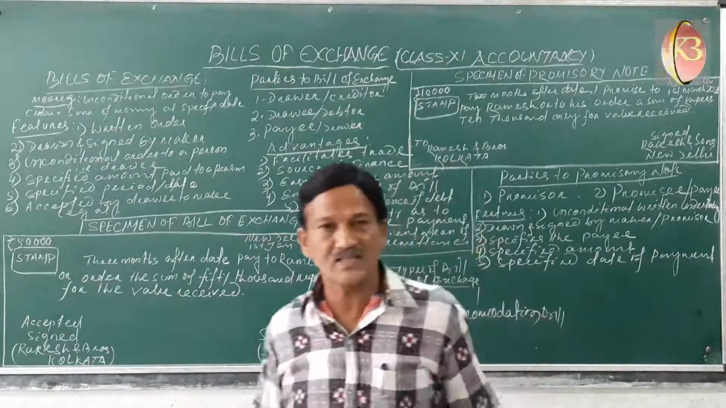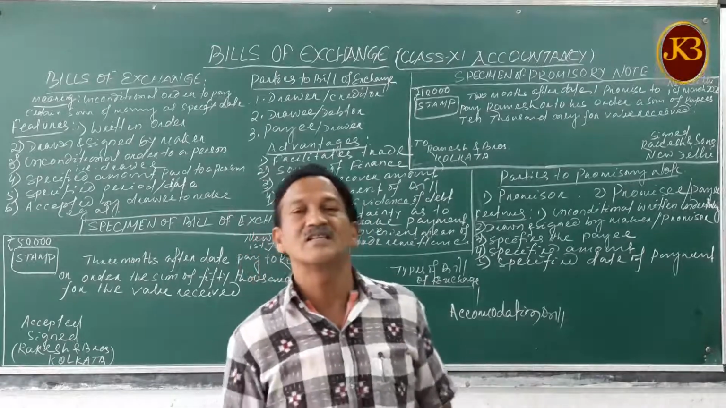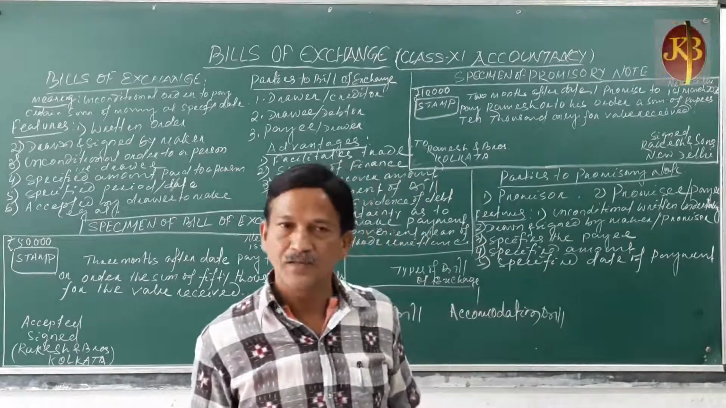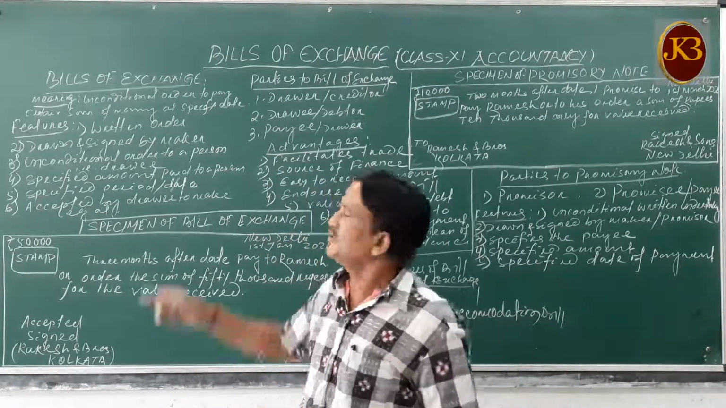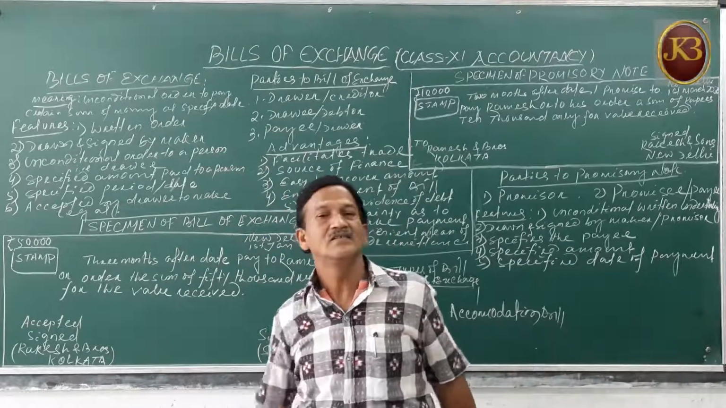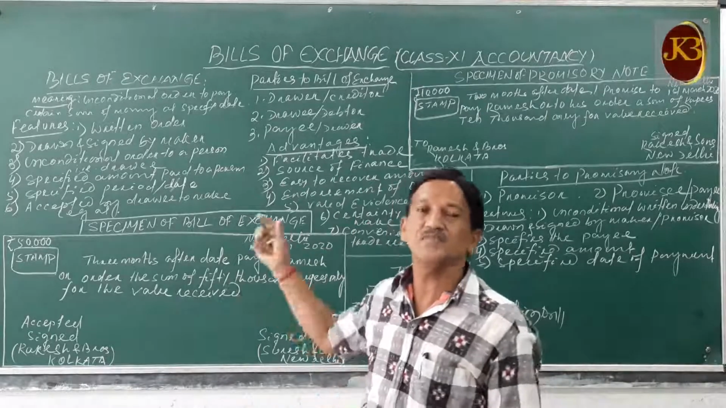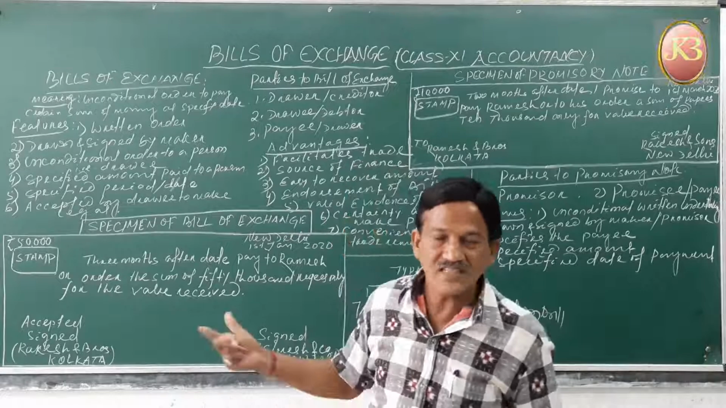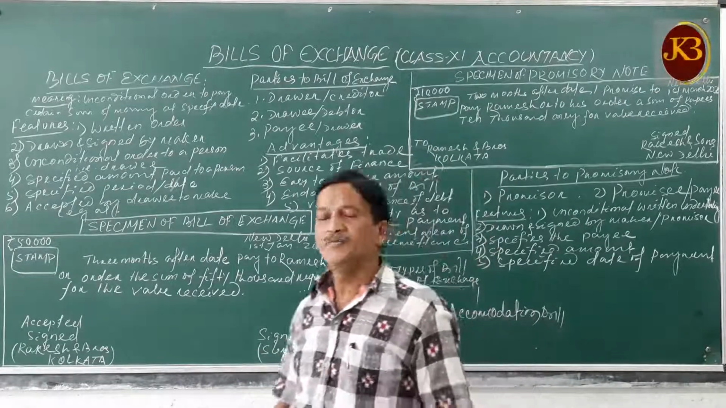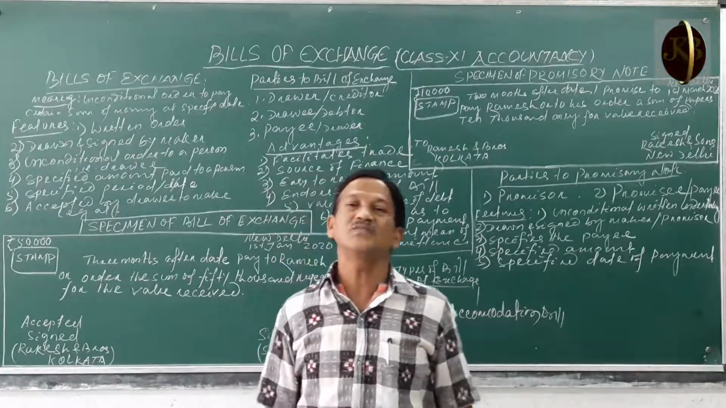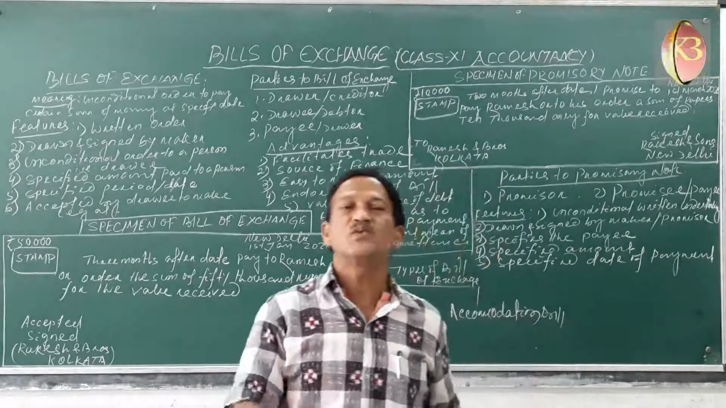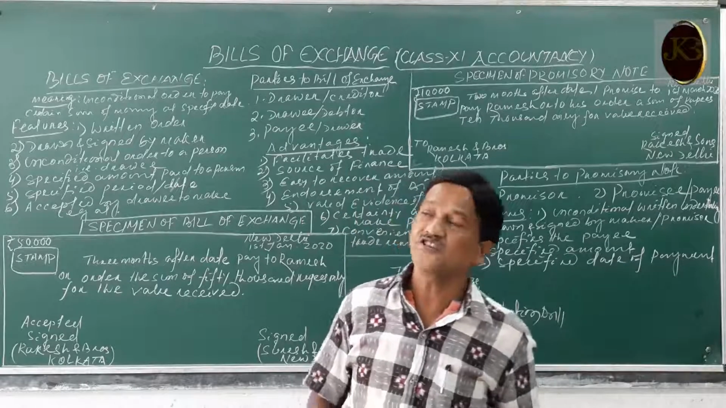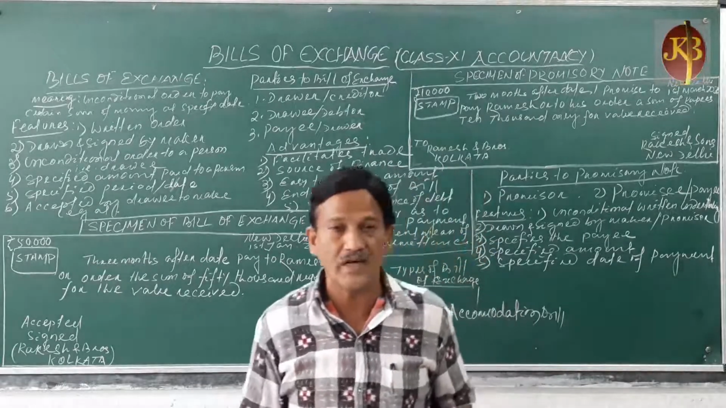First is the bill of exchange. A bill of exchange is a negotiable instrument, a document prepared in writing, with an unconditional order to pay a certain sum of money to a specified person on a specified date. So that is the general meaning of the bill of exchange. If you see the definition as per Section 5 of the Negotiable Instruments Act 1881, the